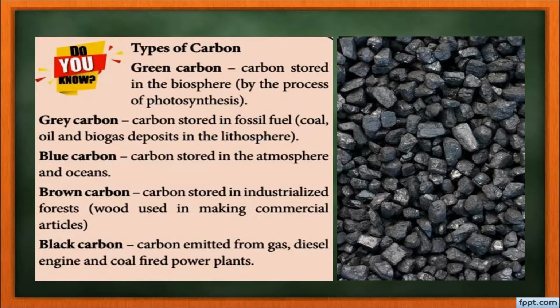What is blue carbon? Carbon that is stored in the atmospheric air and the ocean. That is called blue carbon. Brown carbon. This is stored in the industrialized forest. Industrialized forest means wood which is used for commercial activities. That is called brown carbon. Black carbon. This is the carbon which is emitted from gas, diesel, engines, coal which is fired in the power plant and pollutes the atmosphere.